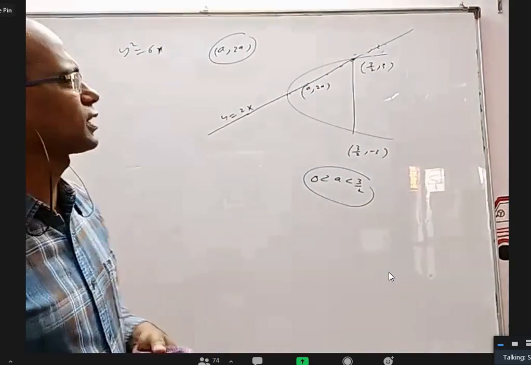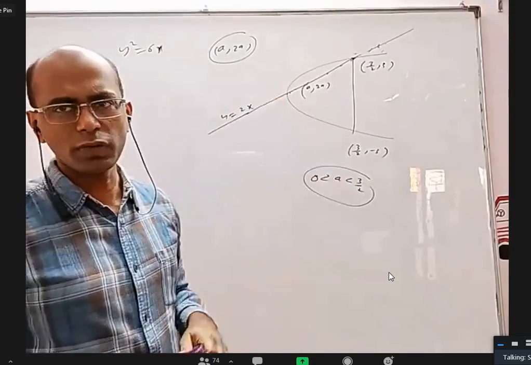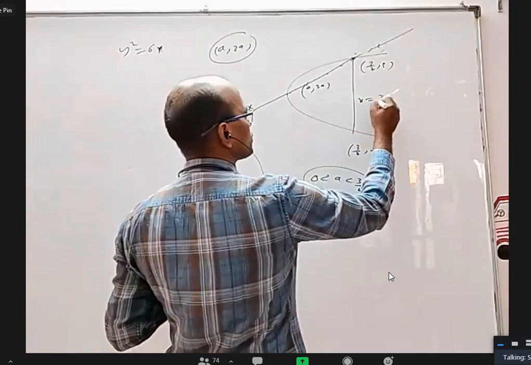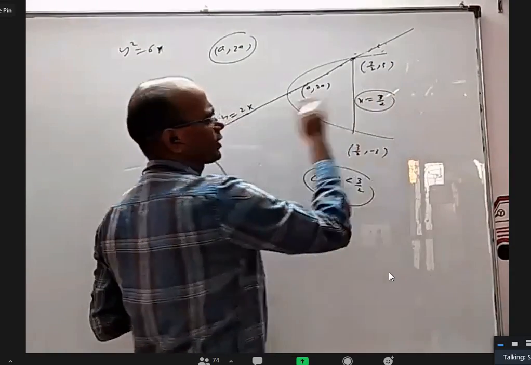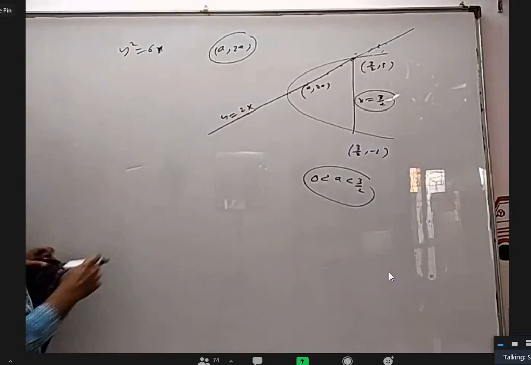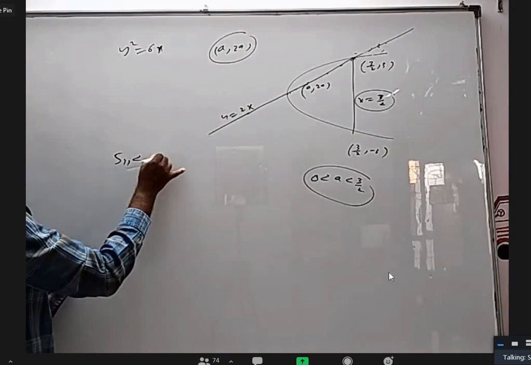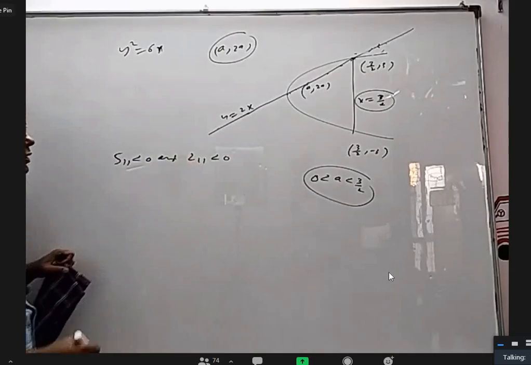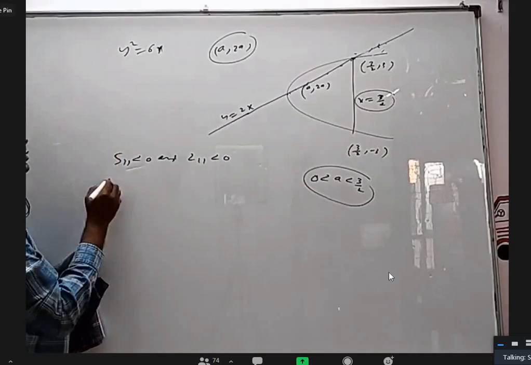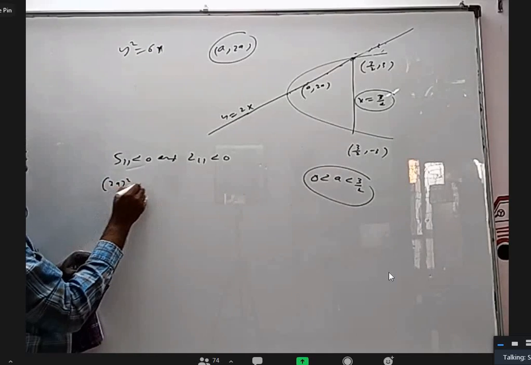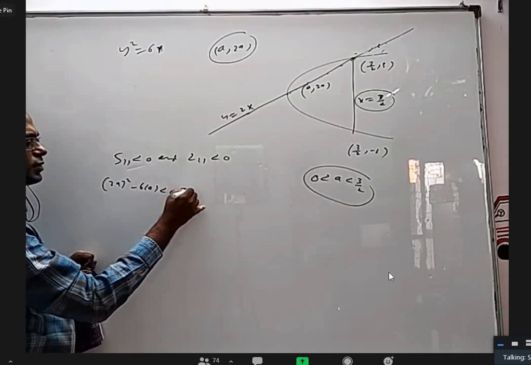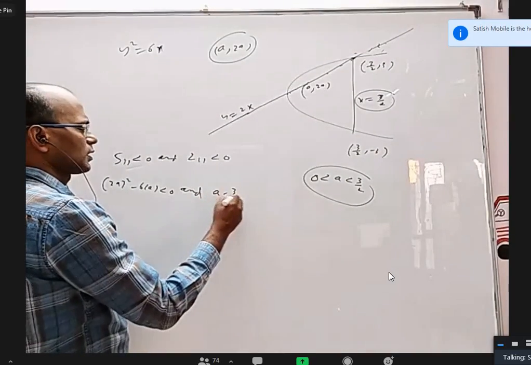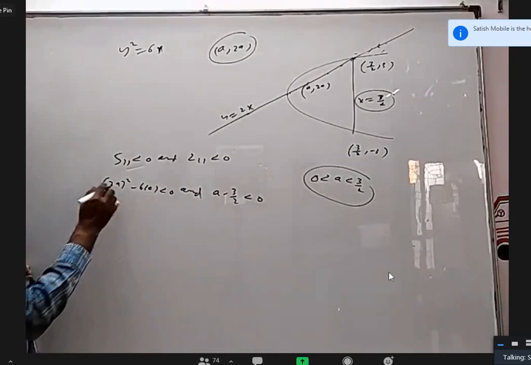If you don't want to do it that way, it should be inside the parabola, S11 less than 0. It should be left of this line. What is this line? X equal to 3/2. As long as the x coordinate is less than 3/2, you can do that also. What is this? S11 less than 0. And for the line, L11, maybe this side is less than 0. So if you put here, you'll get 2a whole square minus 6 into a less than 0, and L11 means a minus 3/2 less than 0. Actually, both are giving the same answer.